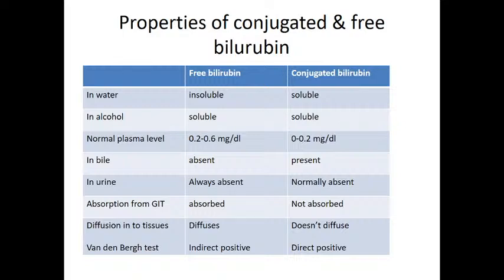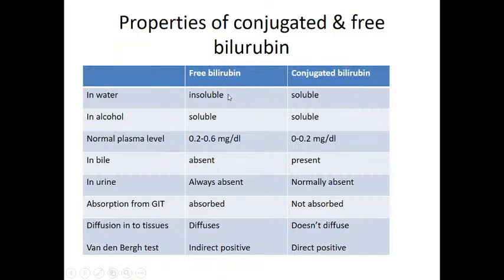Unconjugated bilirubin, you can also call it free bilirubin, or indirect bilirubin. And conjugated bilirubin, conjugation happens in the liver, and conjugated bilirubin is also known as direct bilirubin. Okay, if you see the difference between free bilirubin, free is nothing but unconjugated or indirect bilirubin, and conjugated or direct bilirubin.